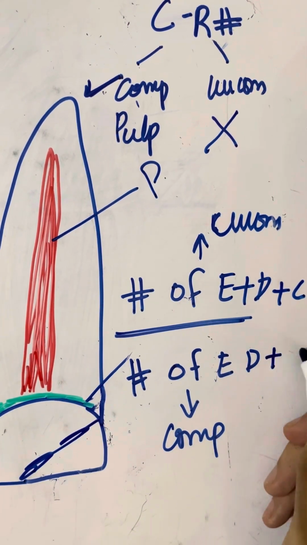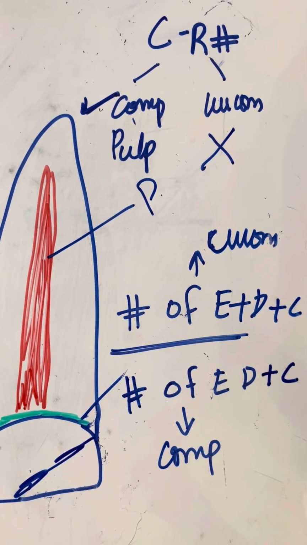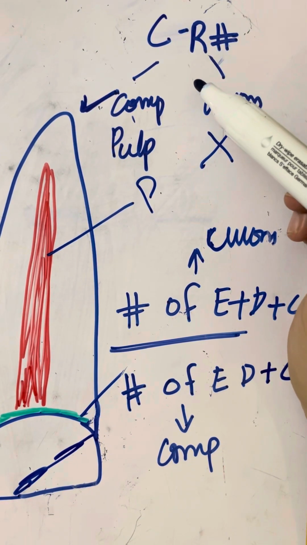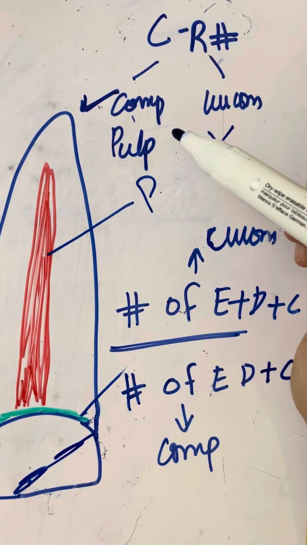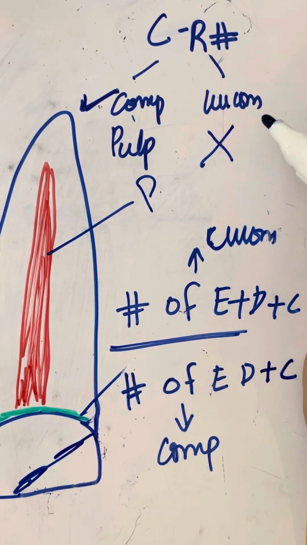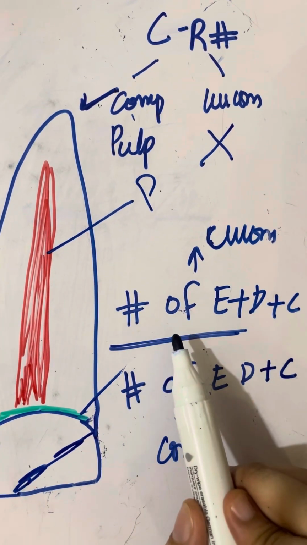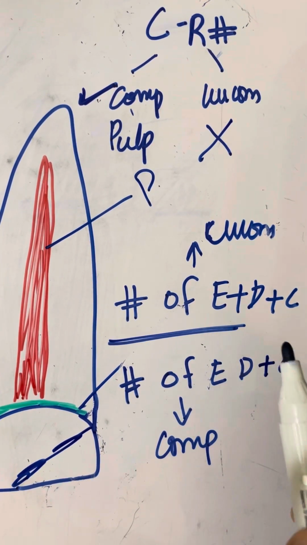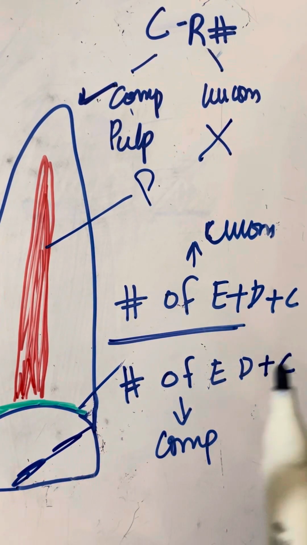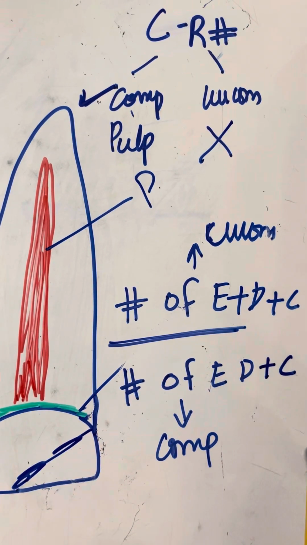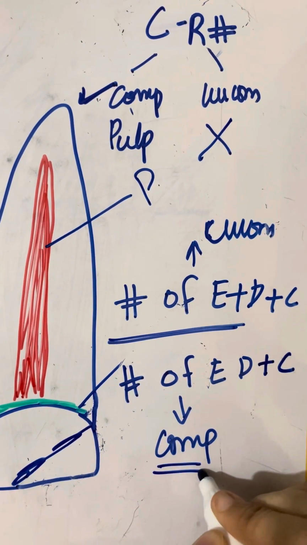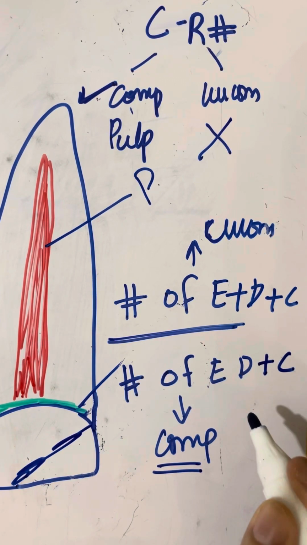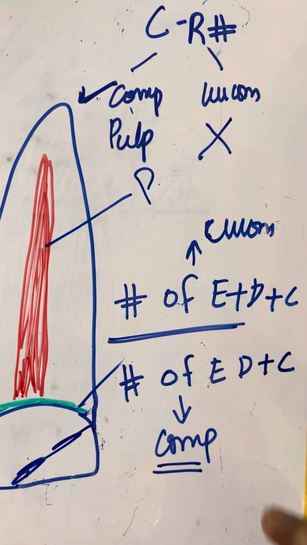So an uncomplicated crown and root fracture means that there is involvement of enamel, dentine, and cementum without exposing the pulp. And a complicated type of fracture means that there is involvement of the enamel, dentine, and cementum with exposing of the pulp.